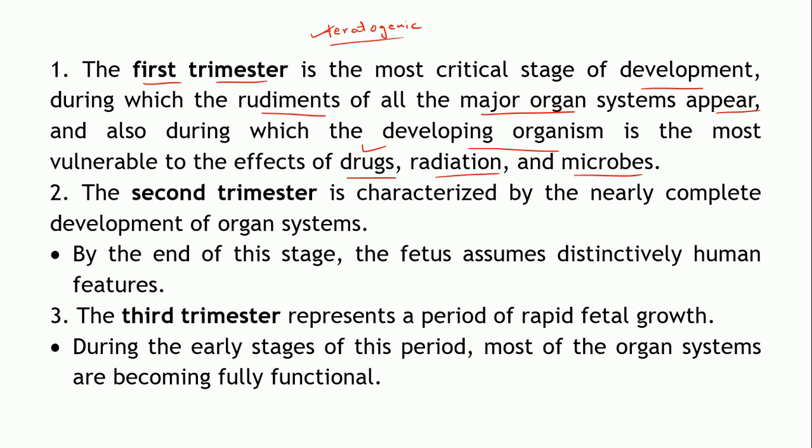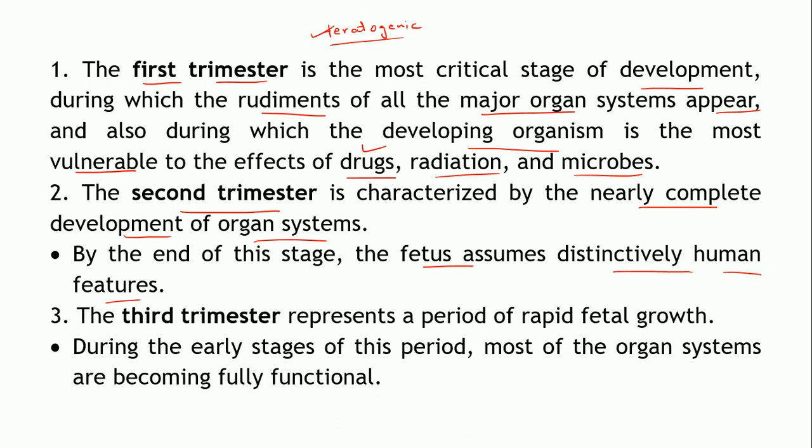Of course, there is a blood placental barrier also which restricts the substances or drugs from reaching the baby, but it might get affected. It is the most vulnerable stage. Then the second trimester will comprise the 4th, 5th and 6th month. This particular period is characterized by nearly complete development of the organ system. By the end of this stage, the fetus assumes distinctively human features. So it will have a human-like appearance.